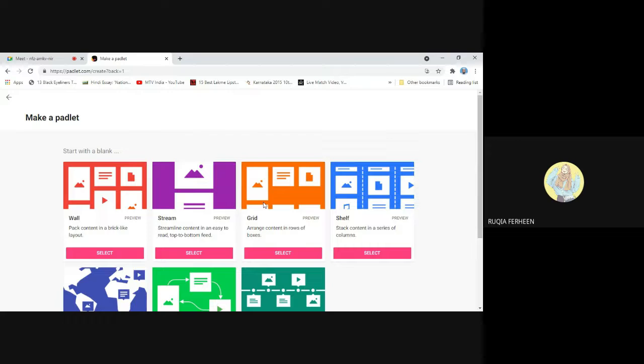The next is shelf. Shelf is a stack of content in a series of columns. I believe shelf is useful in mentioning the differences and similarities between two or more quantities. It can be used to mention the differences between kinetic energy and potential energy, or arithmetic progression, geometric progression, and harmonic progression, or physics, chemistry, biology. We can use the columns based on our needs.